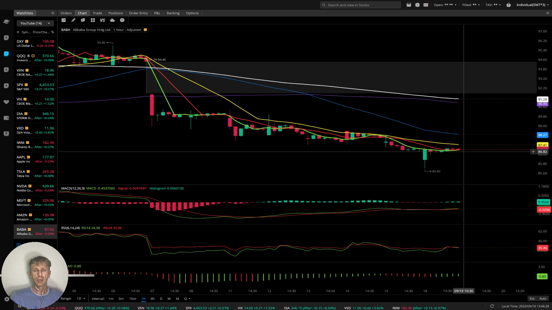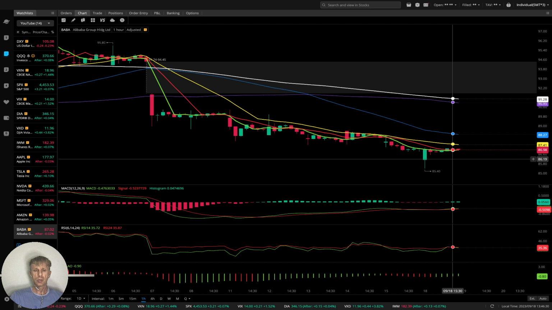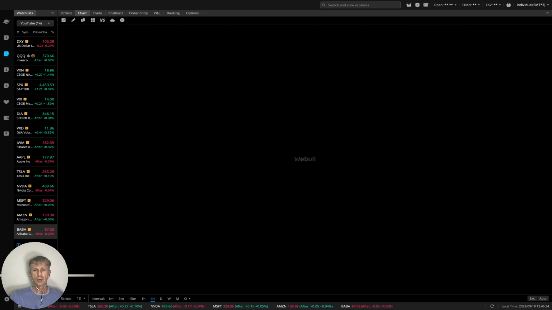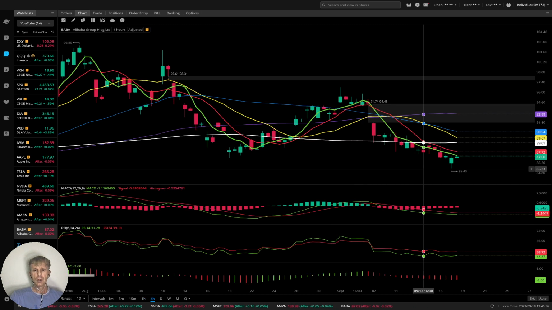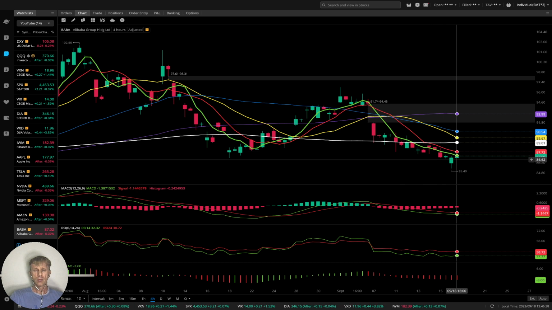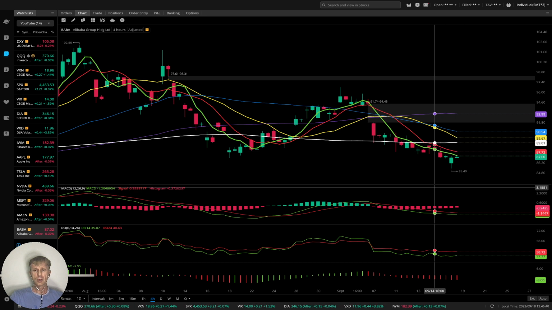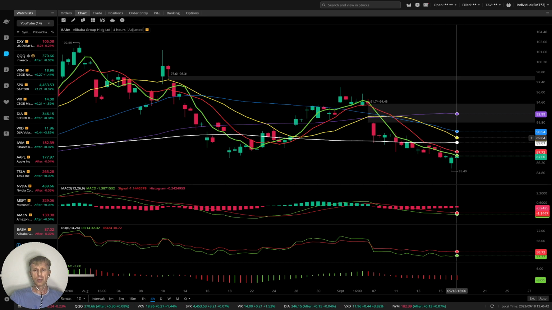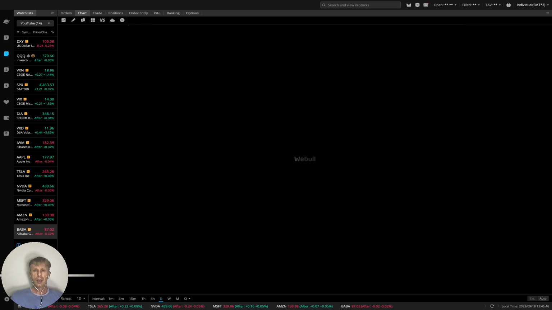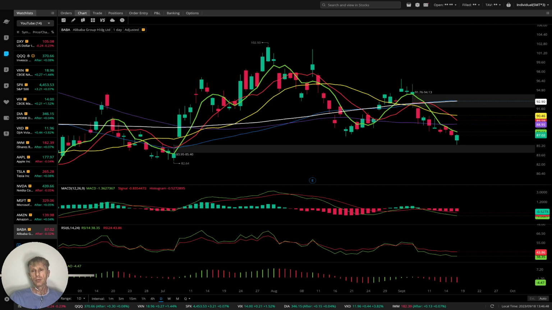And now Alibaba Group, BABA, 1 hour time frame. It is in bearish territory below all moving averages, still flat bearish. 4 hours time frame, also MA5 and 10 and bar below all moving averages, still bearish even as MA20 is ready for bearish crossover. And daily still bearish, right? Last bar below all moving averages, all indicators bearish.